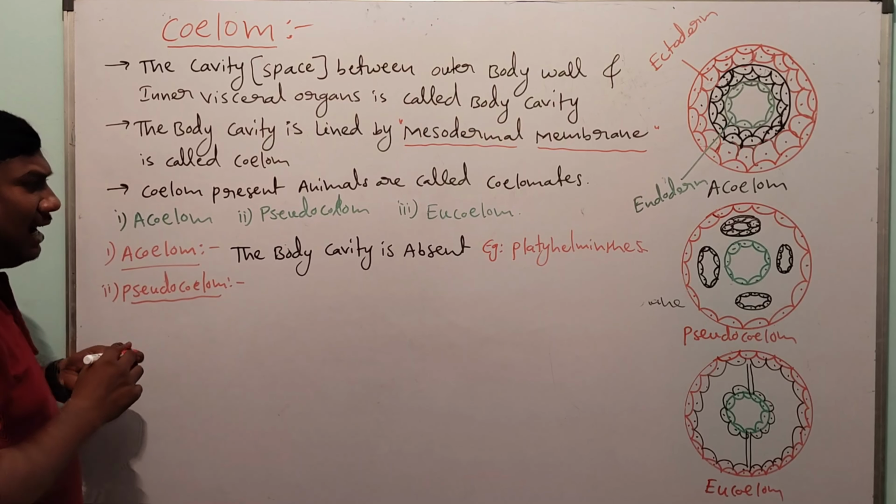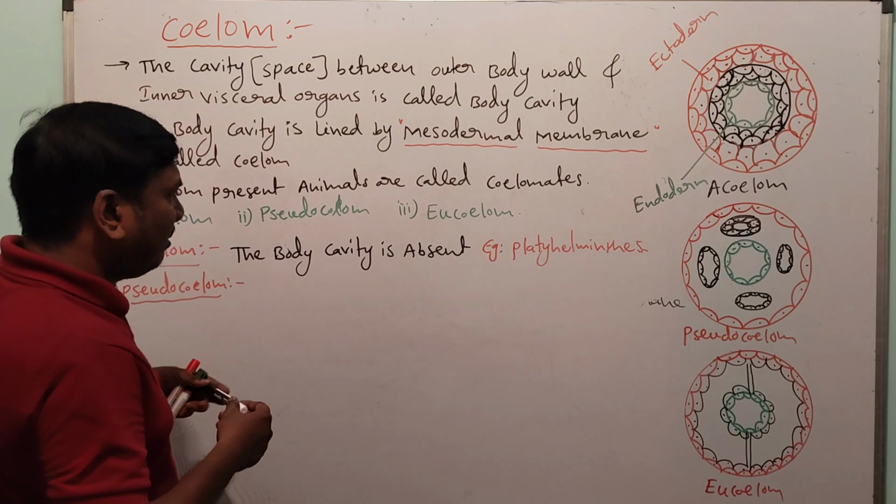Next, the second one is pseudocoelom. Pseudocoelom means the body cavity is present but not lined by the mesodermal membrane.